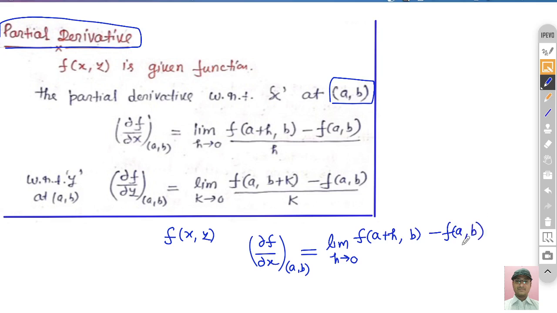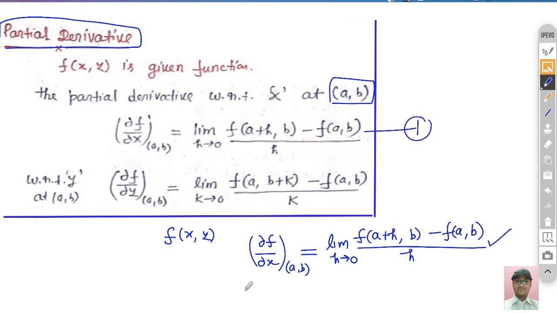We have to find the partial derivative at (a, b). As we are calculating the partial derivative with respect to x, only the change occurs in x. So in the denominator you subtract a+h minus a, so finally you get h. This is the partial derivative with respect to x, equation number 1.